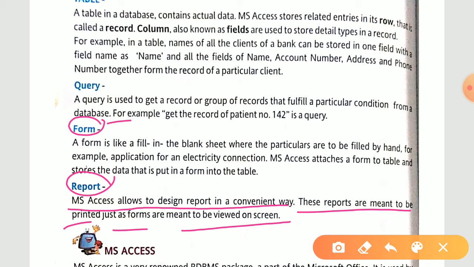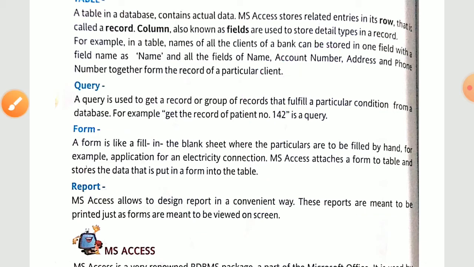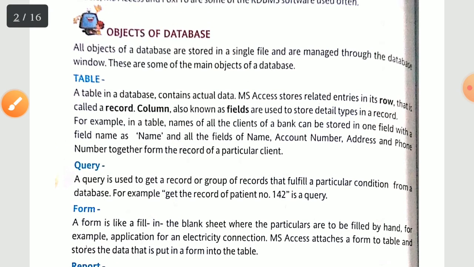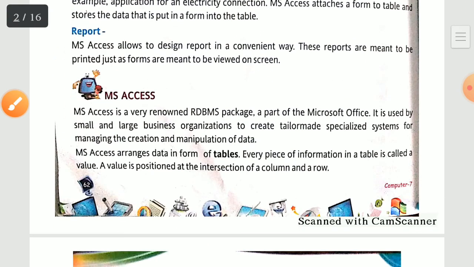In MS Access also you can get the report from your database for any simple person. Likewise, I gave you one example of a 50 student record. So in the table, if you want a record or a report, you can simply find the report of a single person over there. Fine. So these are the 4 objects of your database that are very important. The next topic we have is MS Access.